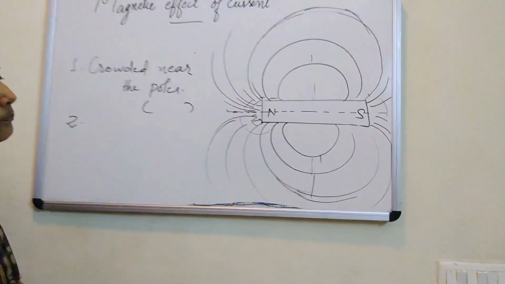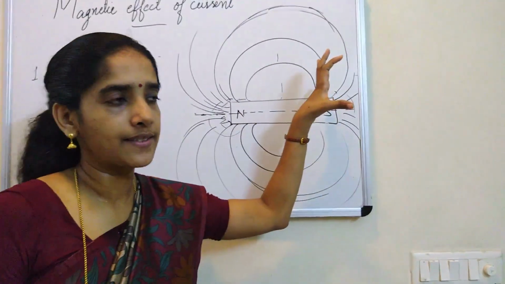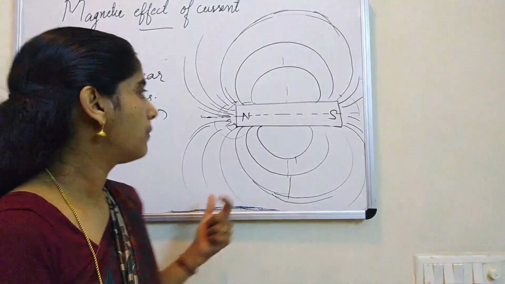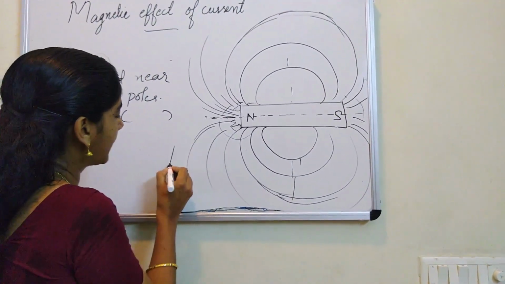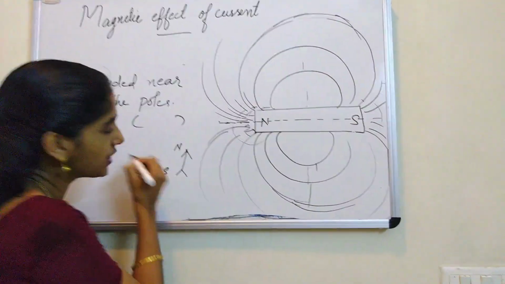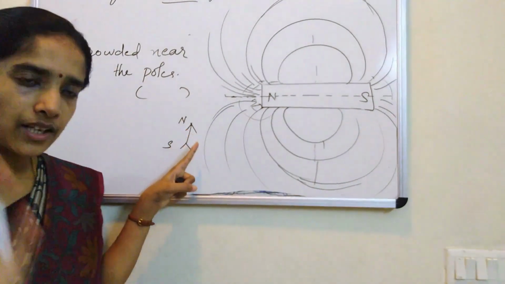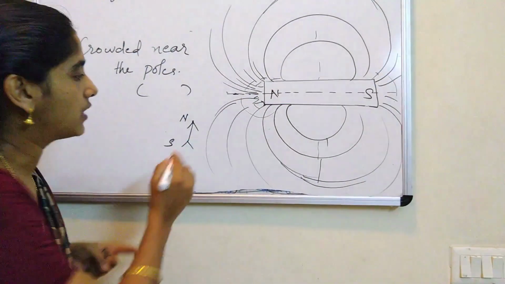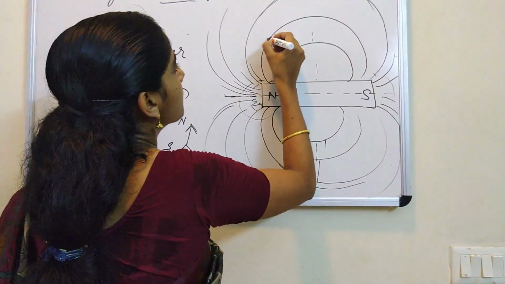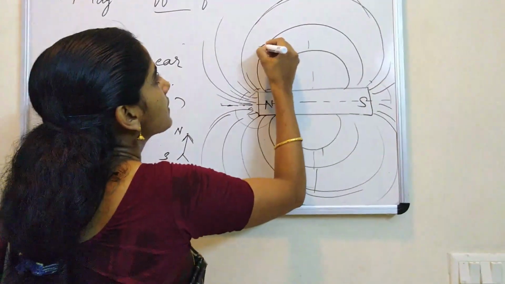Then the second point. We know that using iron powder, iron filings, we obtained the pattern. Then what was the use of the compass needle? Inside the compass there is a magnetic needle like this. I think you all can see this figure. This is the north pole and this is the south pole. By convention, the direction of the magnetic field at any point is represented by this north. Suppose I leave the compass here at this point, this needle will show the direction like this.